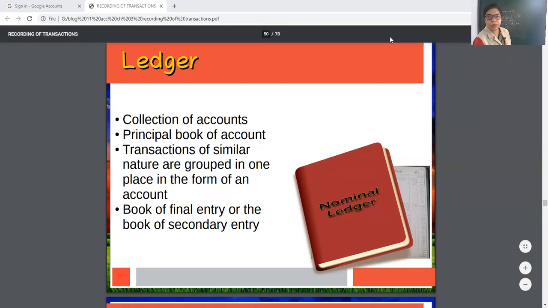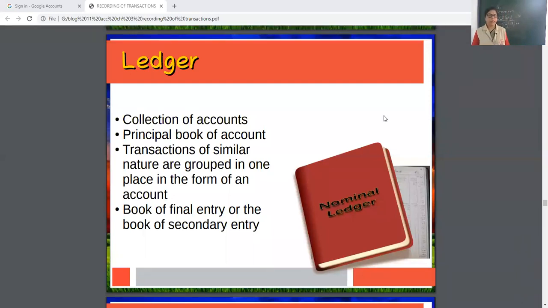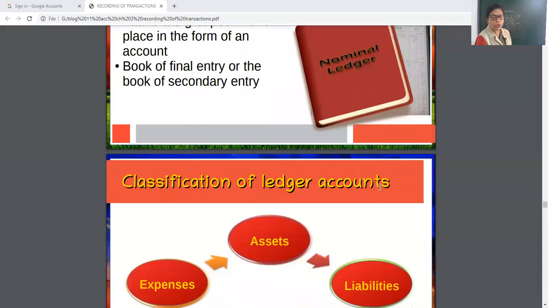Ledger means collection of accounts. It is the principal book of accounts, and all the transactions of similar nature are grouped at one place in the form of an account. It is known as book of secondary entry. Why secondary entry? Because after journalizing, the next step is ledger posting.